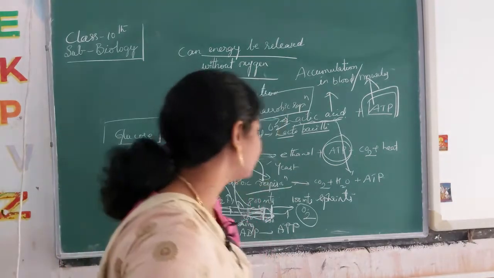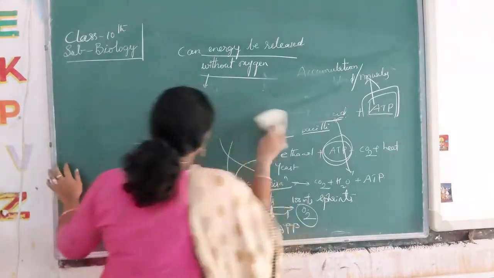So they have given one chart for you, a lactic acid accumulation chart.